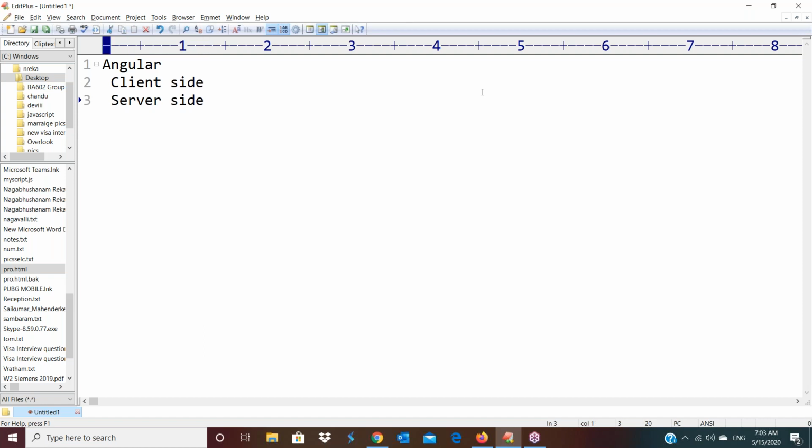Client side programming in old days we used to work with JavaScript, later AngularJS, and now we are using Angular. Which location is a client side script executed in? In the browser, the client's browser. Server side script is executing in the server machine. There are different types of server side scripts. PHP. Next one,